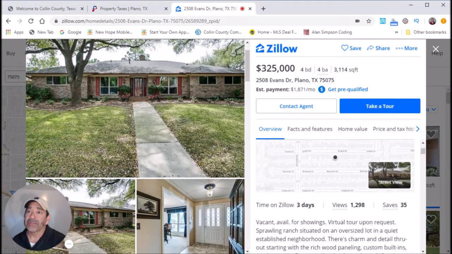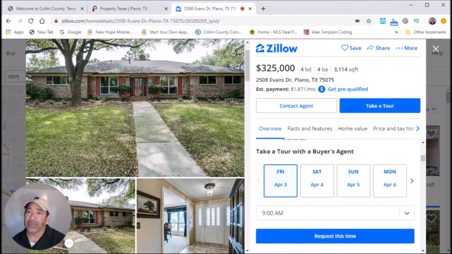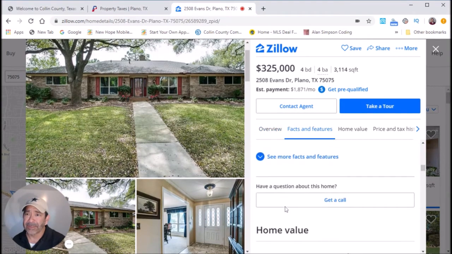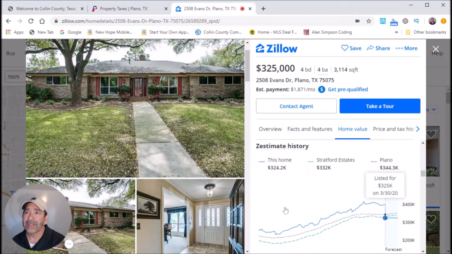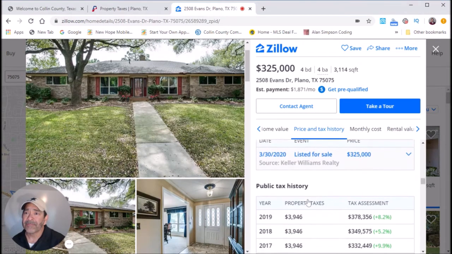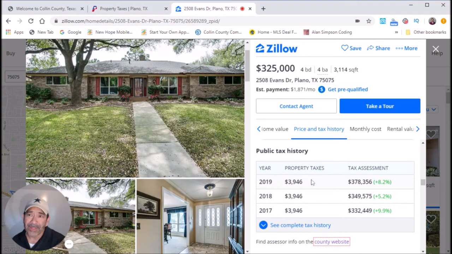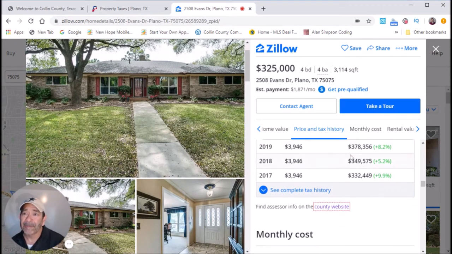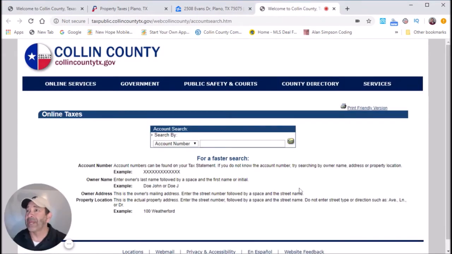That's for sale, and you come down here, scroll down. You should come down where it says tax records. There's assessment history, price and tax history. If you notice real quick right here, it says property taxes $39.46 and tax assessed value is $378,356. You come right down here where it says county website. Click there and you're gonna go right back to the same page we were at.